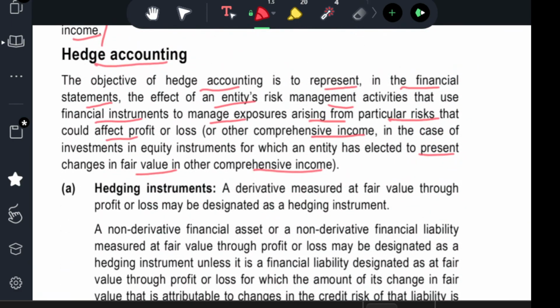Hedging accounting is about presenting risk. So exposure will be there. Example, the same thing. You want to buy some shares, but you have only 10,000 rupees, but you believe that in 90 days the price of wheat will go from 30 to 35. You have 10,000 rupees.